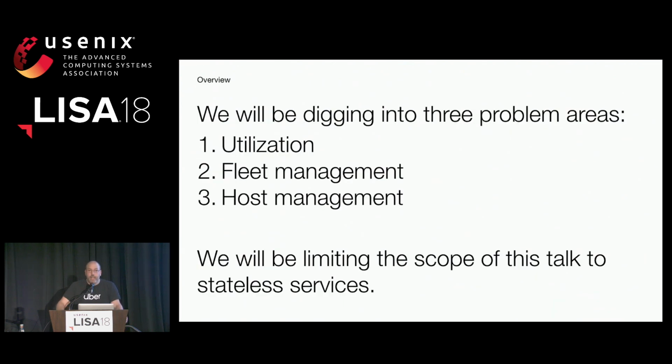All right, so today we're going to be digging into three problem spaces. We're going to talk about resource utilization, fleet management, and individual host management, where we started in each of these, kind of like a history of how we evolved. I'm sure some of you know the explosive growth Uber's had, when we started with a very small number of things and quickly moved up, and how those things progressed as we started to design for failure as a first class ask.